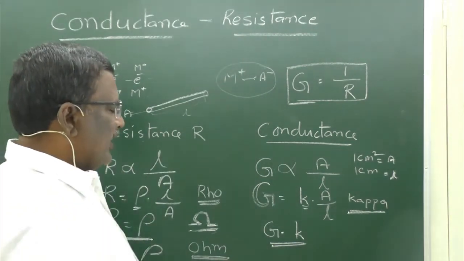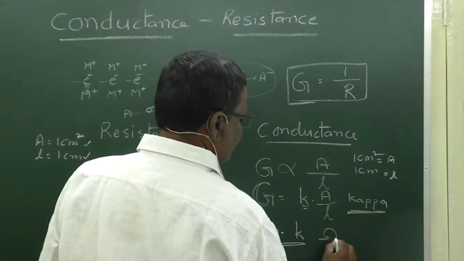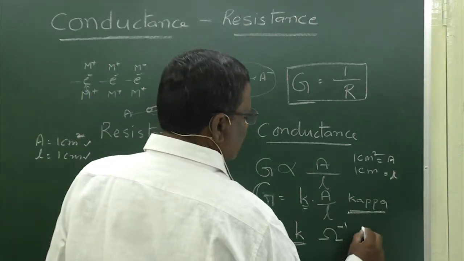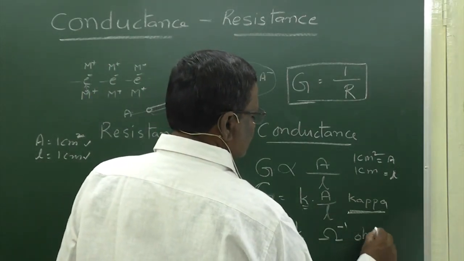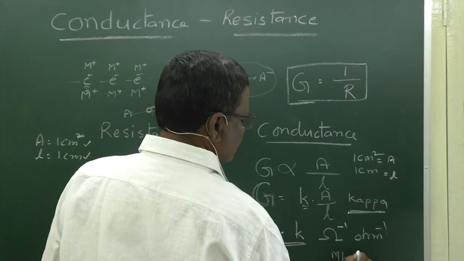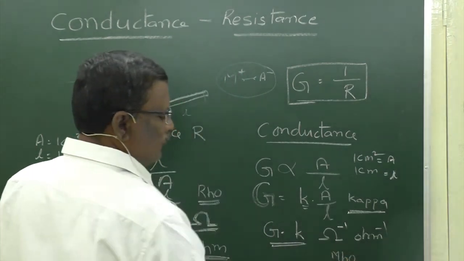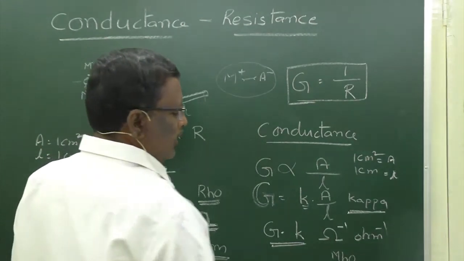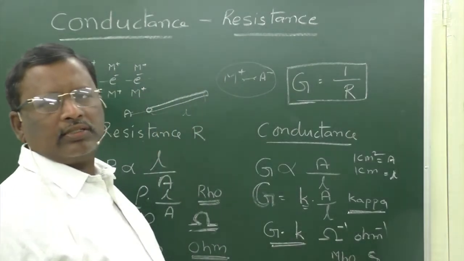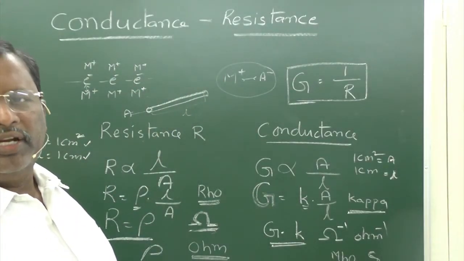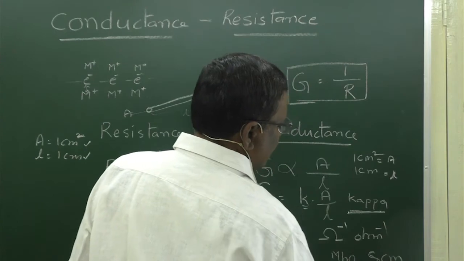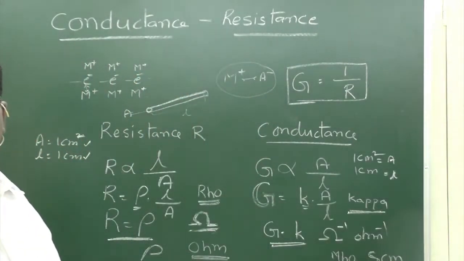Now, the units for conductance are per ohm, or ohm inverse, or it can also be called mho. The reverse of ohm is mho, or it can also be termed Siemens. Siemens per centimeter or Siemens per meter, because here the area is a square. So, Siemens per centimeter or Siemens per meter are units for conductance.